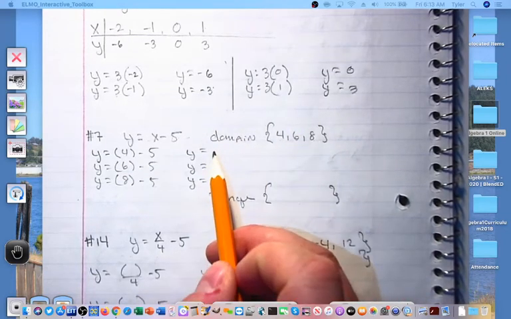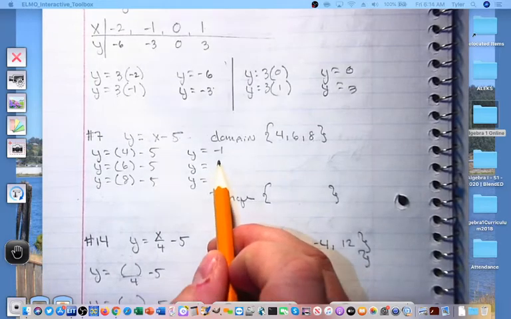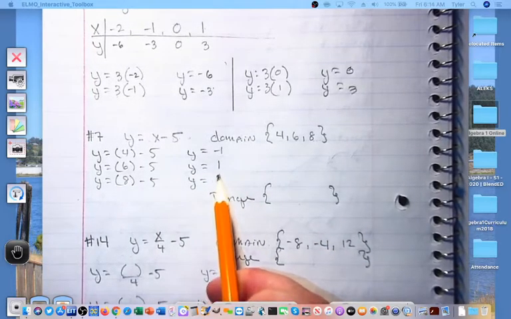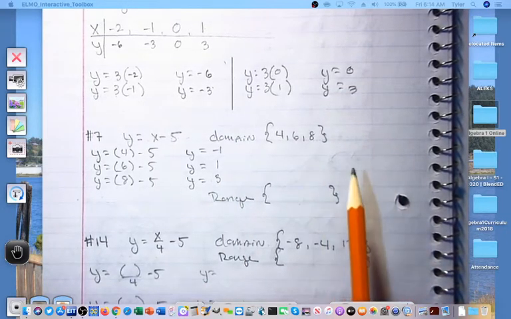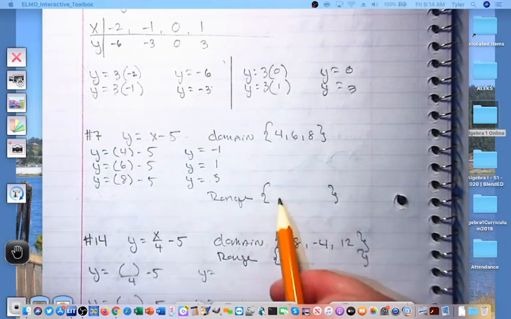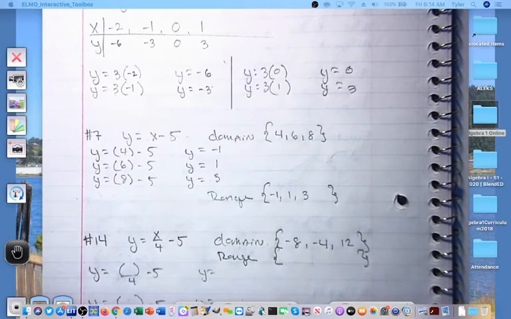4 minus 5 is going to be -1, 6 minus 5 is going to be +1, and 8 minus 5 is going to give me a +3. Now let's go ahead and write those outputs in order from smallest to biggest, and that should be our range. So -1, 1, and 3 is my range and my final answer.